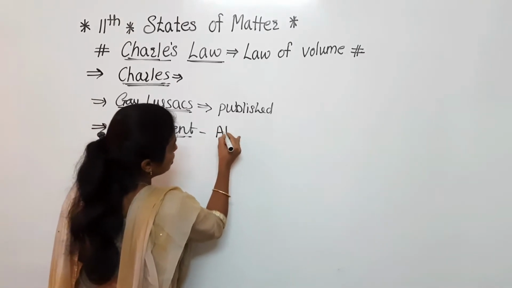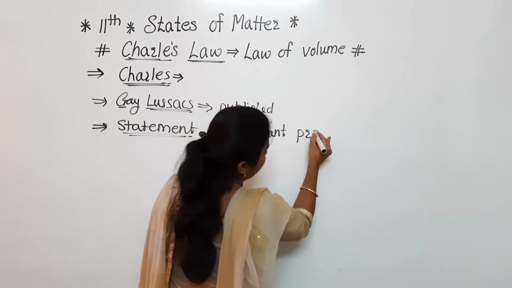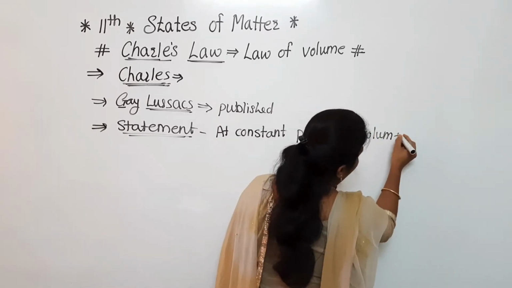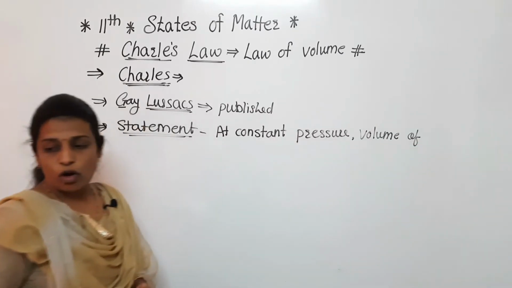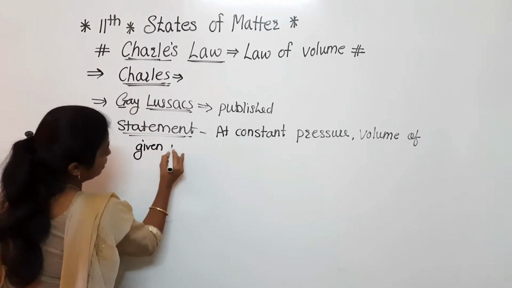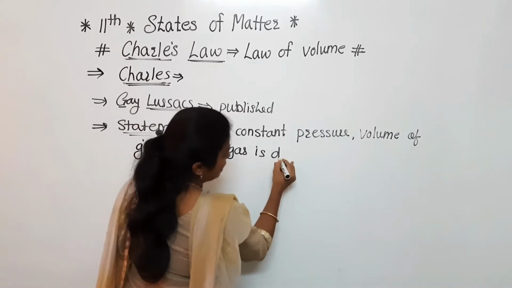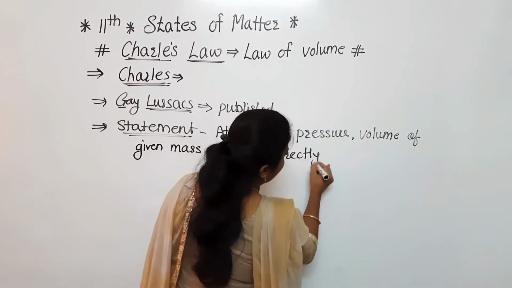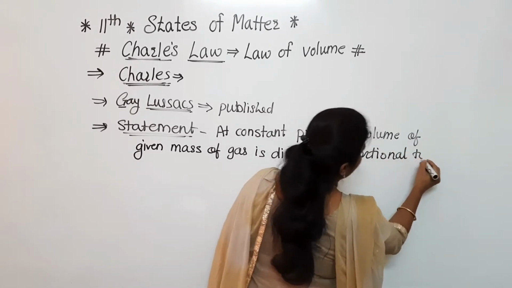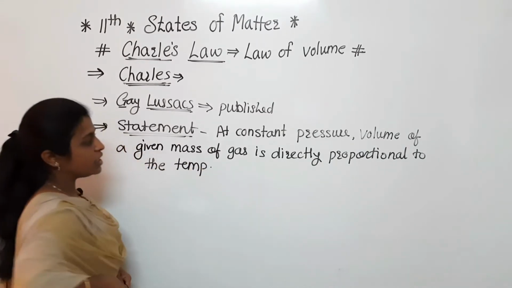Here, at constant pressure, the volume of a given mass of gas is directly proportional to the temperature. So what will be the equation?